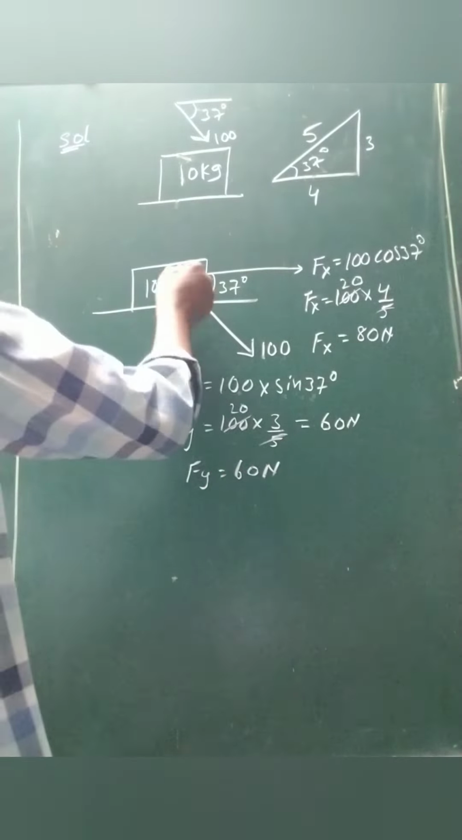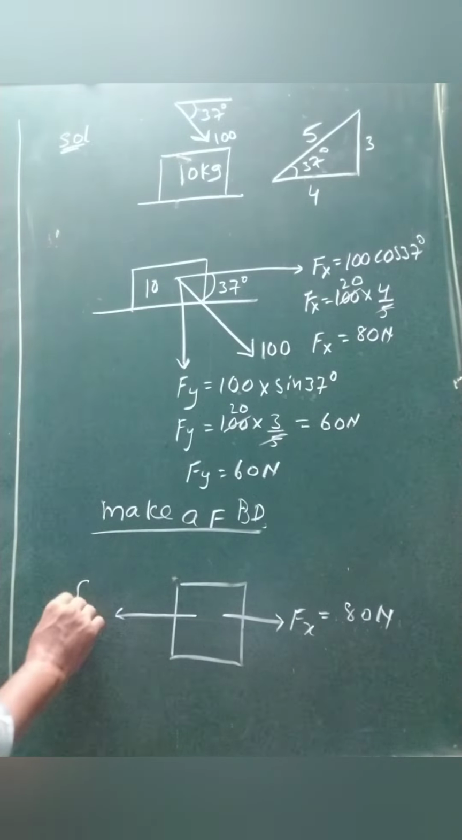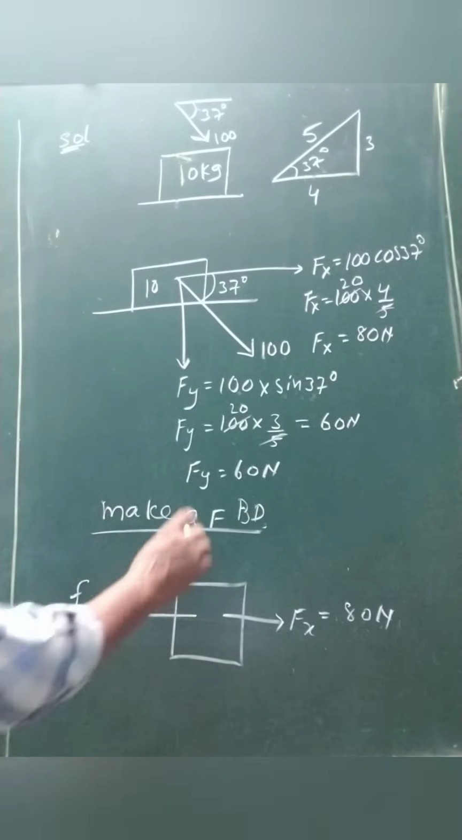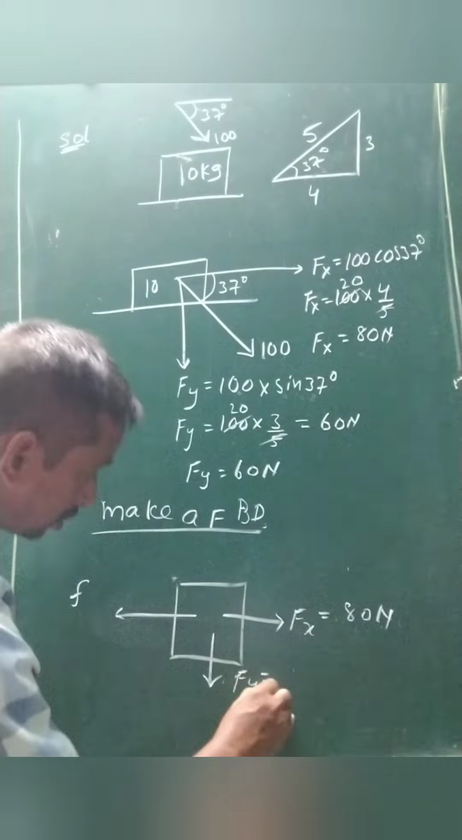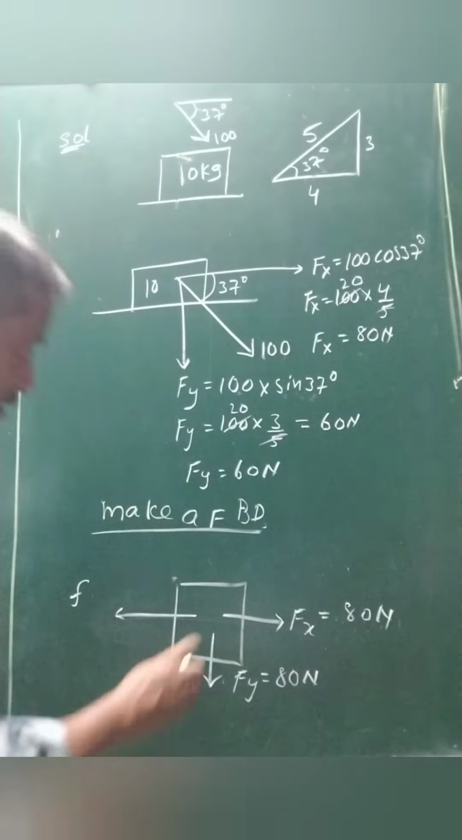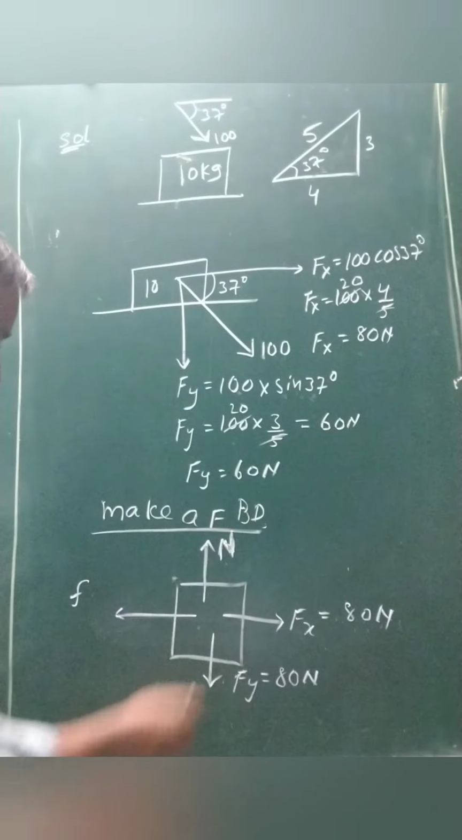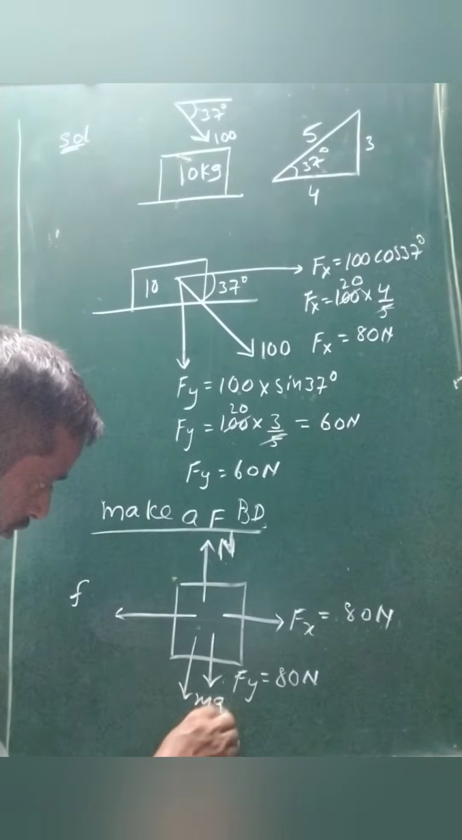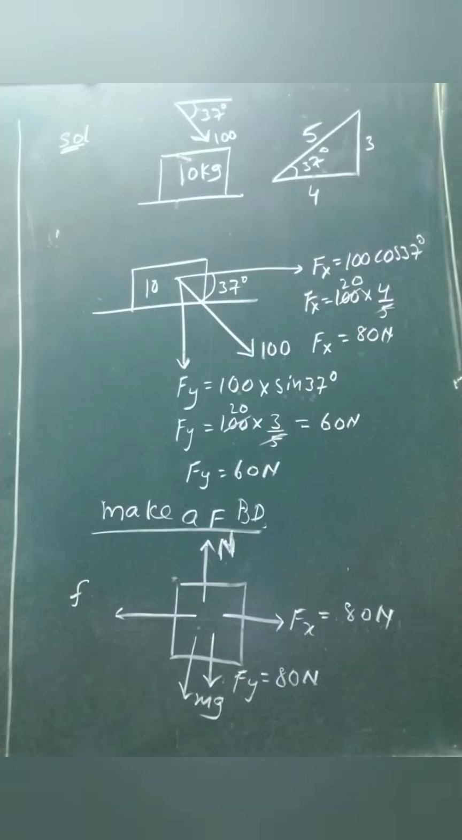The block is there, its mass is 10 kg. F of x is acting along the positive x axis, that is 80 newtons, and the frictional force is backward. Similarly, here F of y is equal to 60 newtons. The normal is in the upward direction and the weight is acting vertically downward. These are the forces acting on the block. So again, normal is upward, weight is downward.